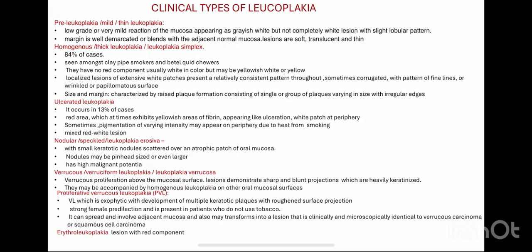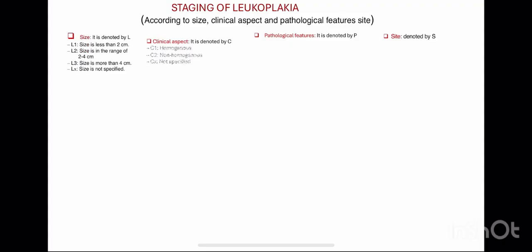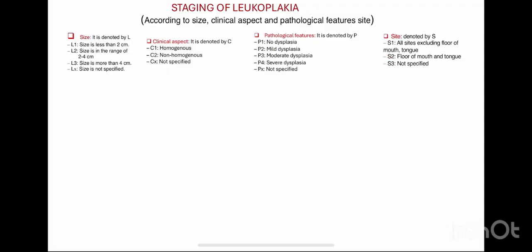Okay, so now here is the staging of leukoplakia. It is according to the size, clinical aspect, pathological features, and site. Size is denoted by L, clinical aspect by C, pathological feature by P, and site by S. So L1, L2, LX, C1, C2, CX. Okay, then staging, so let's understand it.